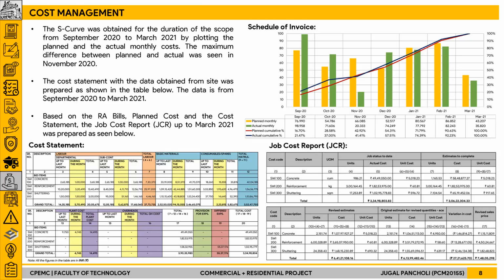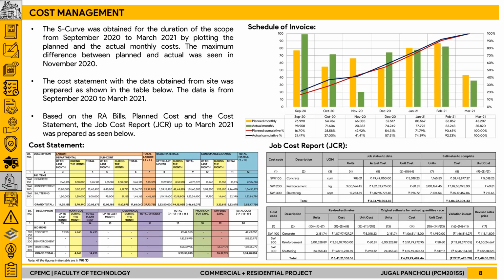Now talking about cost management. Firstly, in cost management, the schedule of invoice graph was prepared, for which the cash inflow and outflow data from September 2020 to March 21 was collected, and the S curve for the project was prepared.